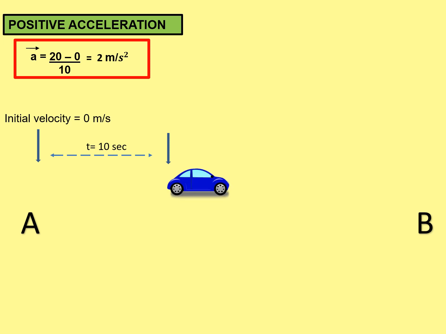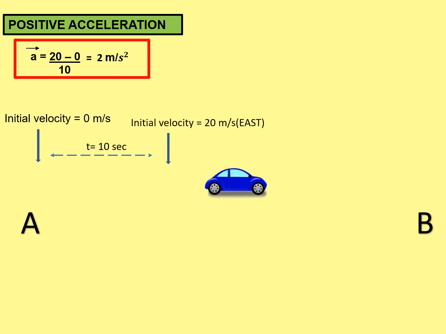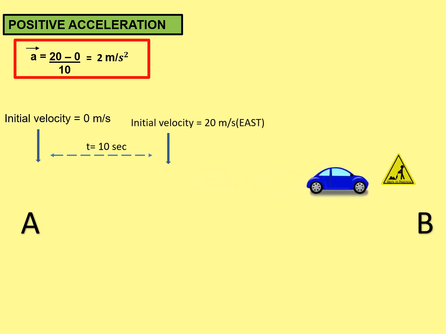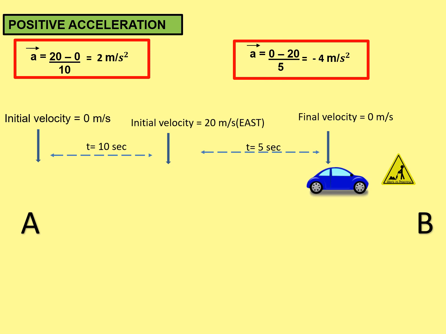As you were driving, you saw some construction work going on and had to apply the brakes, bringing down your velocity to 0 meter per second in 5 seconds. Acceleration becomes 0 minus 20 over 5. Remember, your final velocity is 0 in this case. Acceleration becomes minus 4 meter per second square. This case of decreasing velocity is known as negative acceleration or retardation.